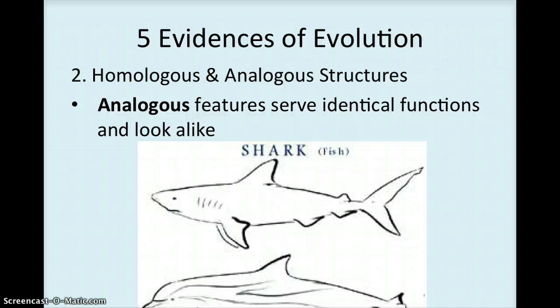The shark is a fish, and a dolphin is a mammal, so they come from two different branches of the evolutionary tree. However, they both have a tail fin, and they both use it to swim. So, homologous structures are identical structures that come from a common ancestor. Analogous structures serve identical functions, but do not come from a common ancestor.